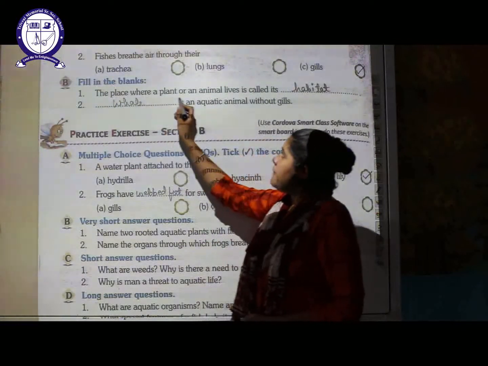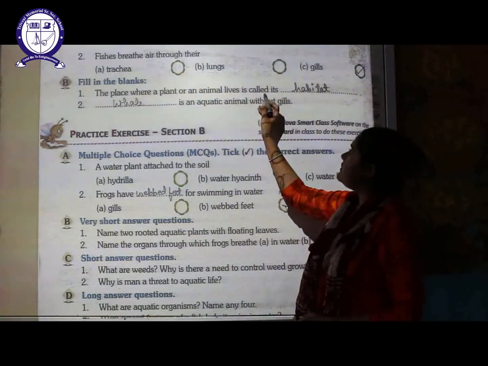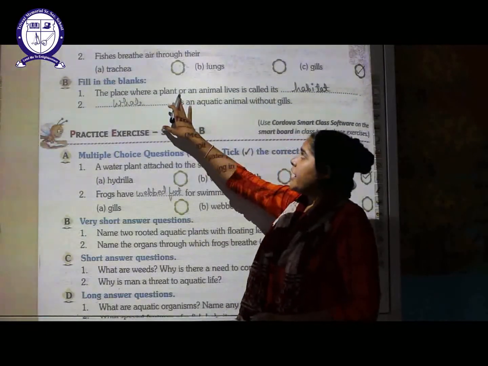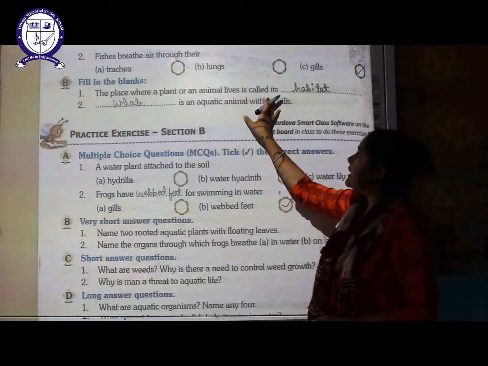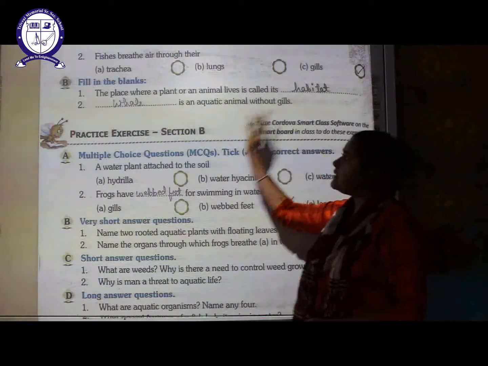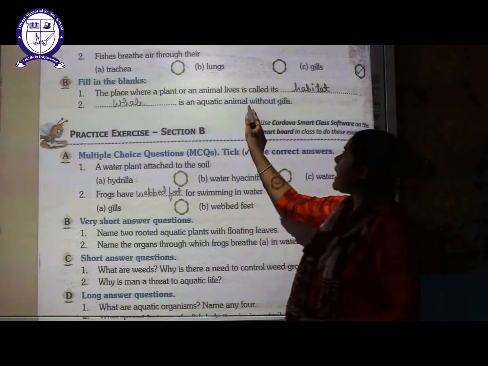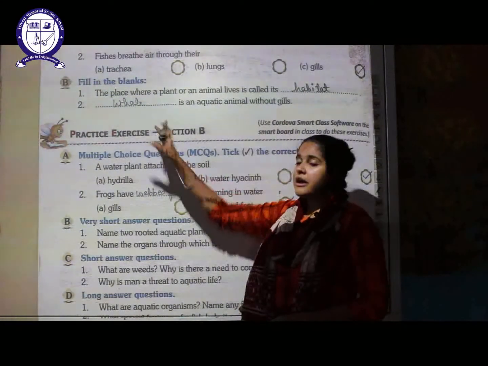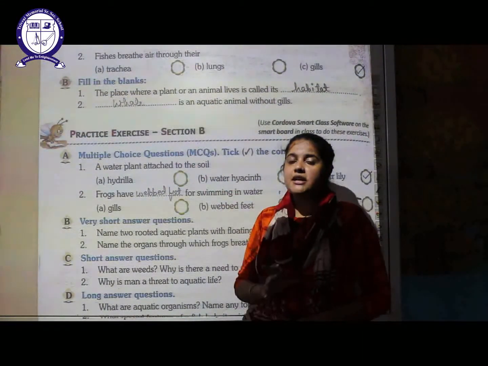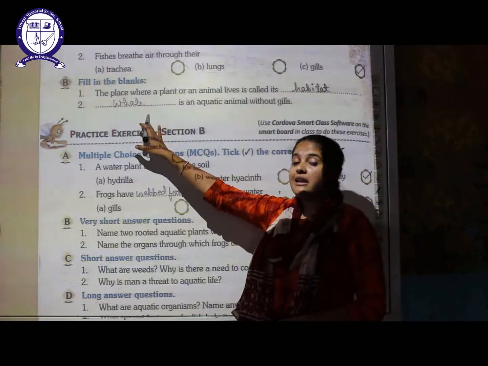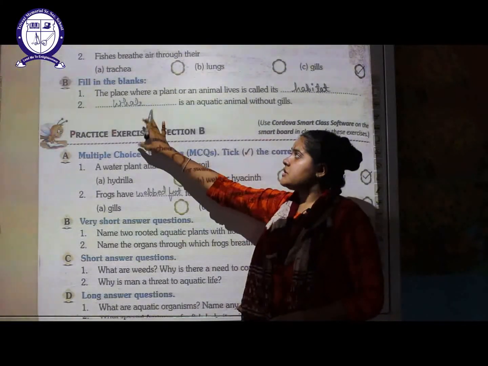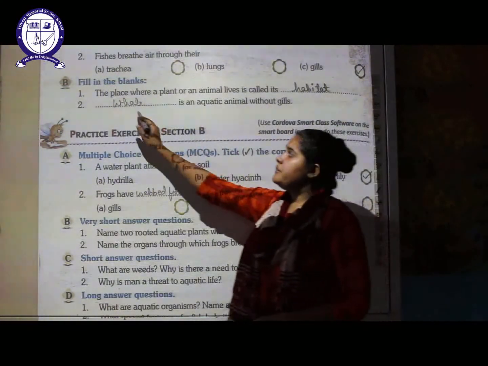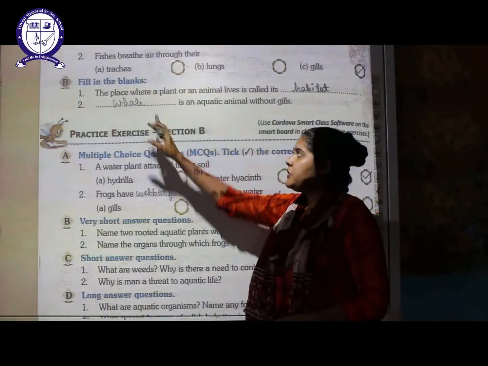The place where a plant or an animal lives is called its dash. So where a particular type of plant and animal is living, that place is called its habitat. Next is, dash is an aquatic animal without the gills. So as I've told you, whales and dolphins are aquatic mammals. They are not considered as fish, and they have lungs to breathe the oxygen. So these aquatic animals without gills will be whale, or you can write dolphin also.